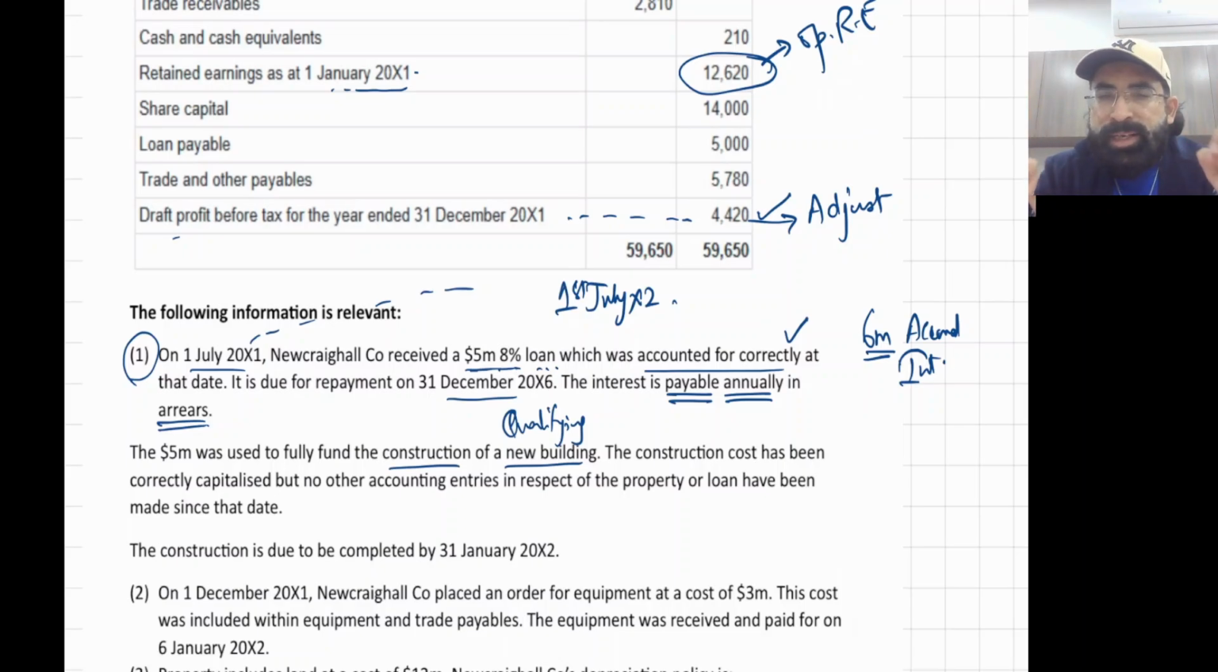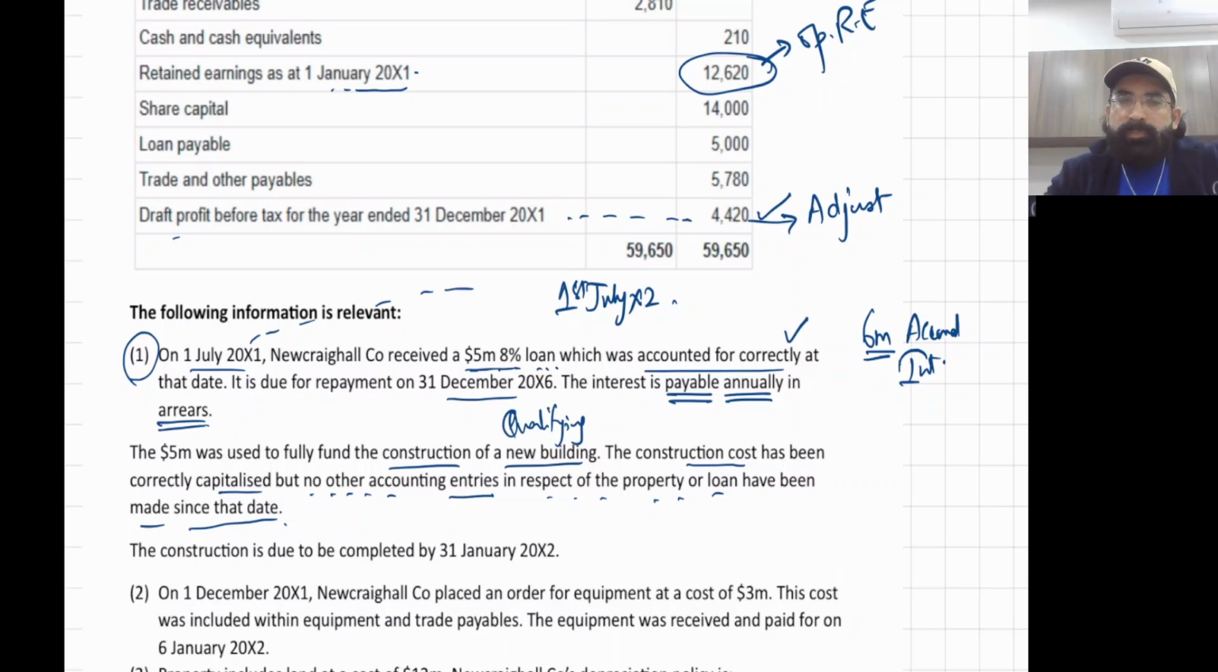A qualifying asset is an asset that takes a substantial period of time to complete. Remember? Okay. So yes, we have taken a specific loan to construct this qualifying asset. Now the construction cost has been correctly capitalized, but no other accounting entries in respect of the property or loan have been made since that date.